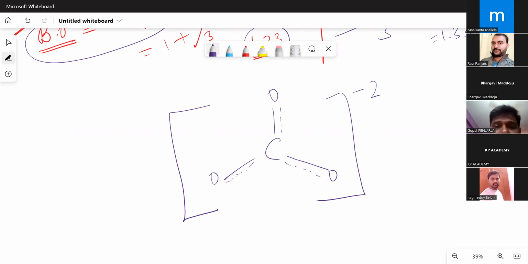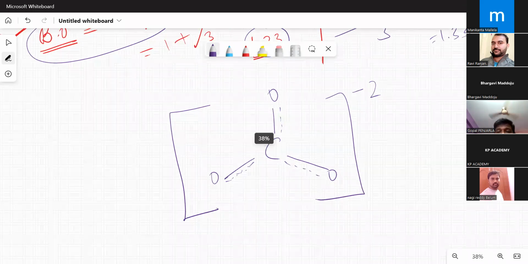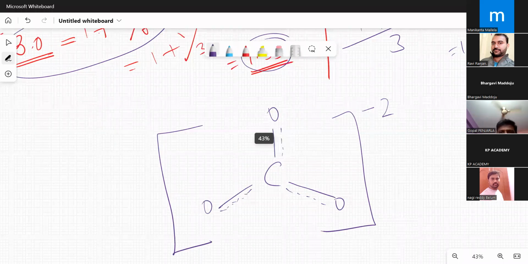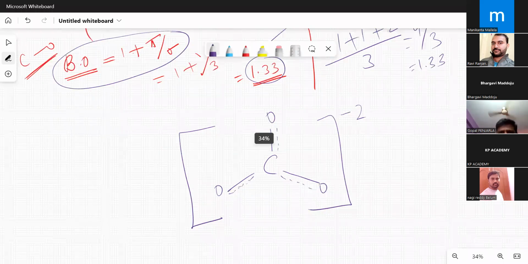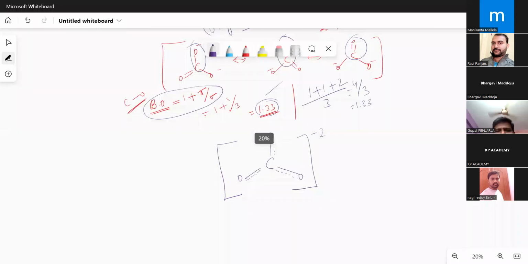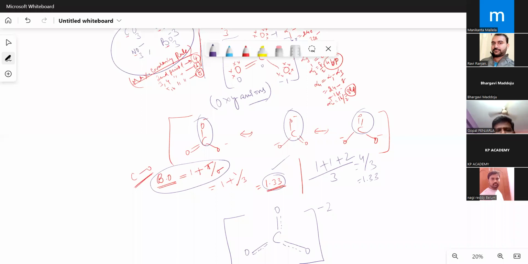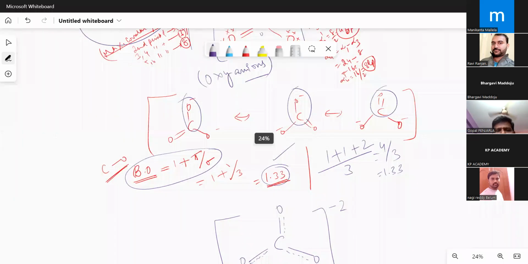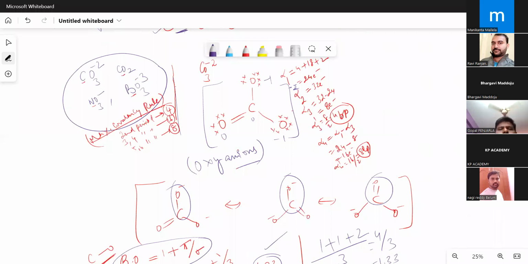Now they are asking you what is the formal charge present on each oxygen? Here it comes. A very, very important thing. Please listen carefully. Kindly listen to me. According to LDS, what are the formal charges on carbon and oxygen? According to LDS, it is -1, 0, 0. Okay. Carbon, oxygen. How many oxygens are there?